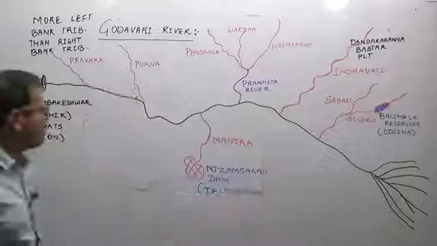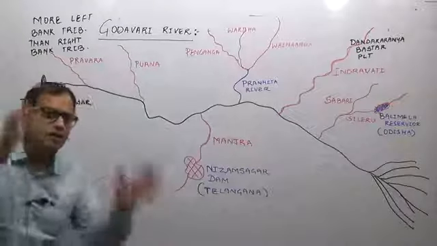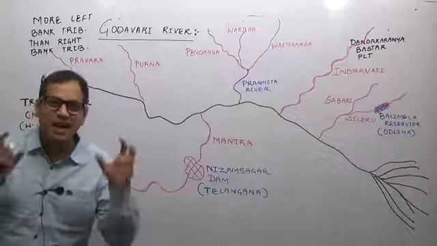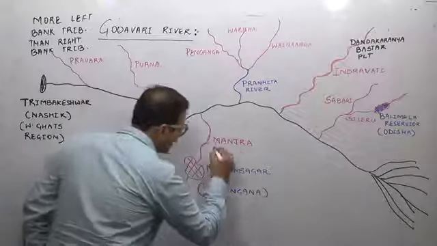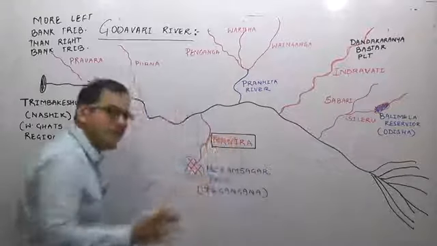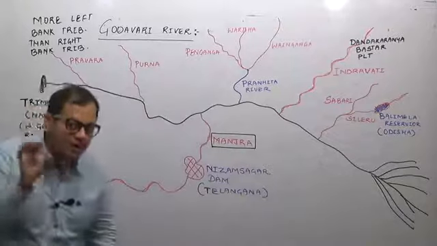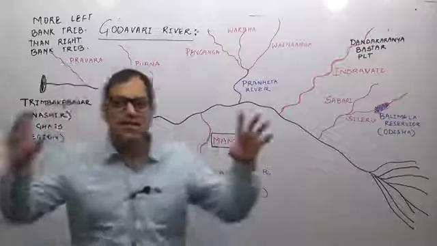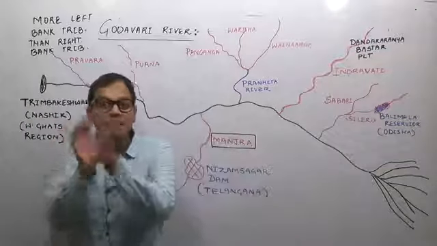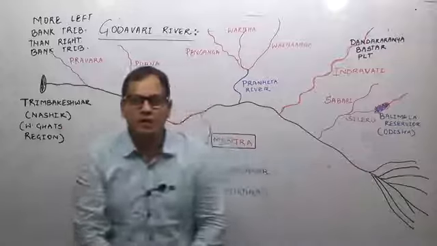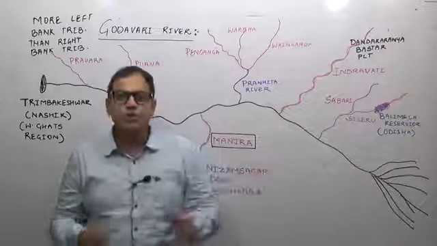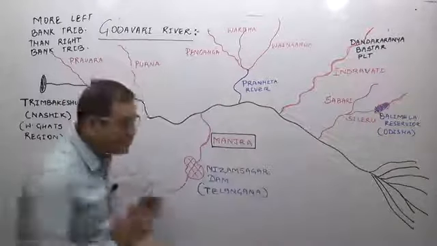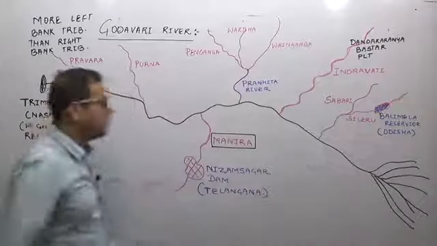When we come to the right bank of river Godavari, though there are tributaries, from the exam point of view, I am focusing only on one tributary. The important right bank tributary of river Godavari is river Manjra. River Manjra is the biggest right bank tributary. So be careful in the examination. The UPSC can trick you by saying that river Manjra is a left bank tributary of river Godavari, and they can ask whether that statement is true or false. Remember, Manjra, right bank tributary. Right bank means if Godavari is flowing in this direction, it is lying on the right hand side.